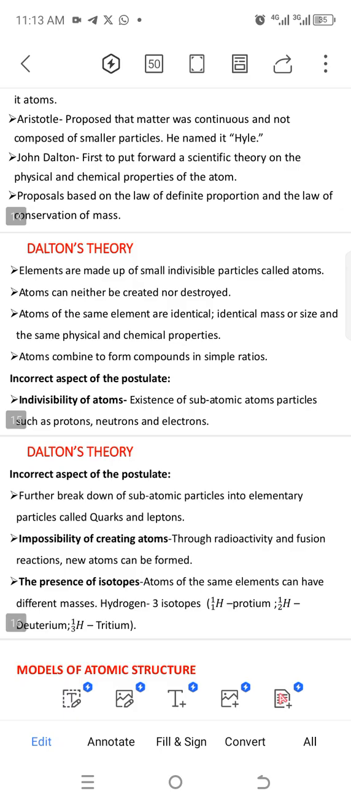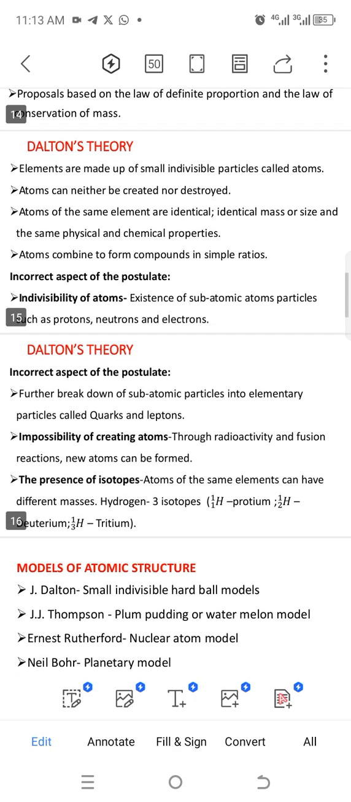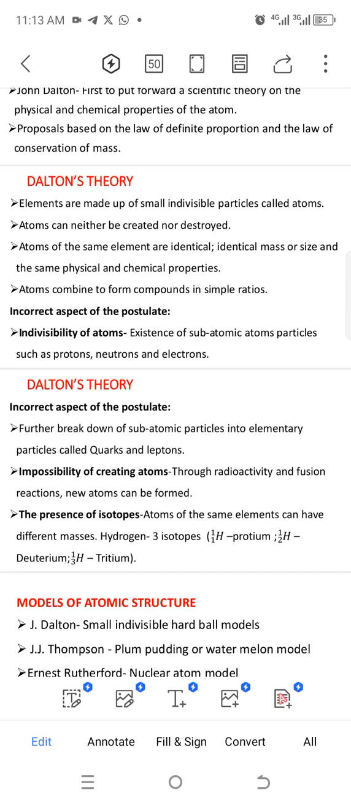First was John Dalton, who was the first to put forward a scientific theory on the physical and chemical properties of the atom. So you can see that Democritus and Aristotle didn't consider the chemical and physical properties of the atom, but John Dalton did that. He was the first to put forward a scientific theory on the physical and chemical properties of the atom. His proposals were based on the law of definite proportion and the law of conservation of what? Mass.